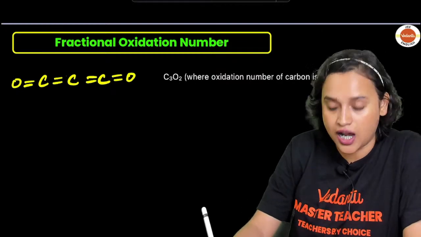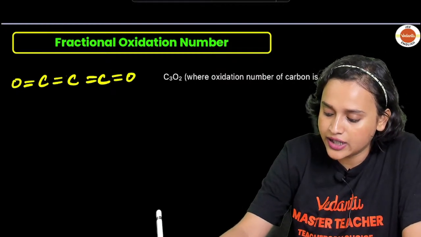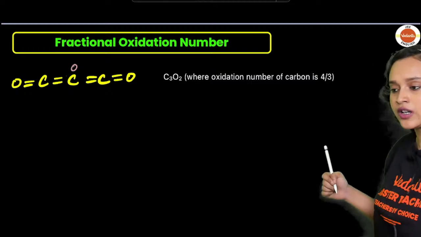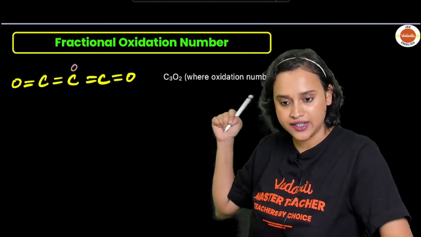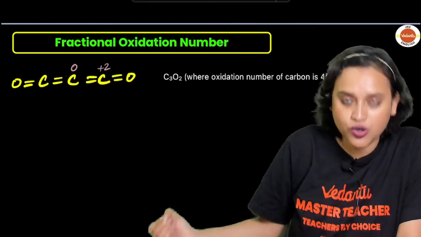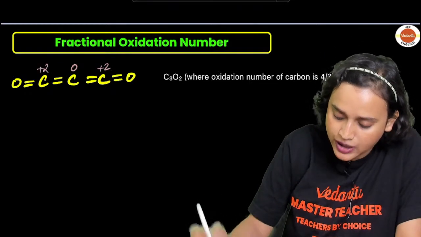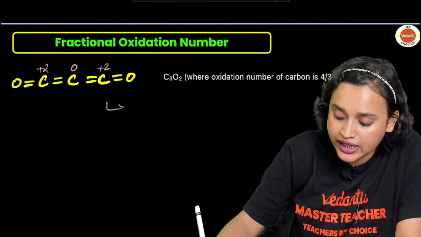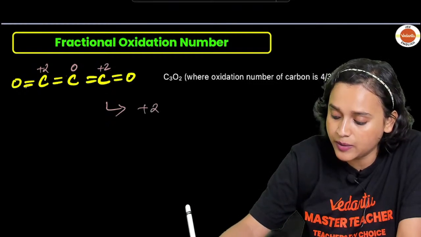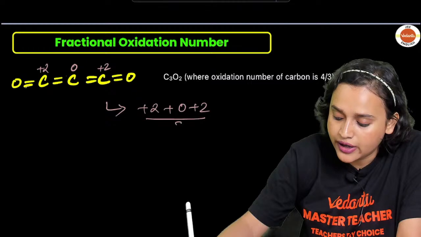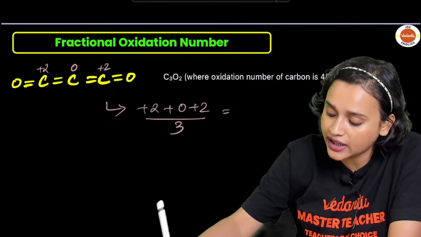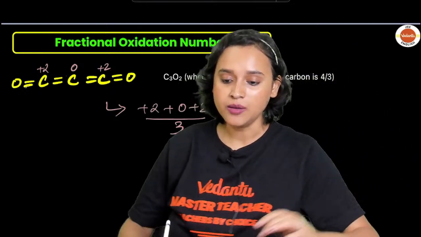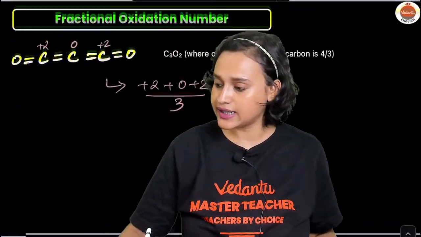Now if you calculate this carbon right here at the center, it will have zero oxidation state, am I right? This one will have +2 oxidation state, and this one will also have +2. Since there are three carbons, if we take the average, it is +2, +0, +2 divided by 3. That means it will show you 4/3. Make sense?